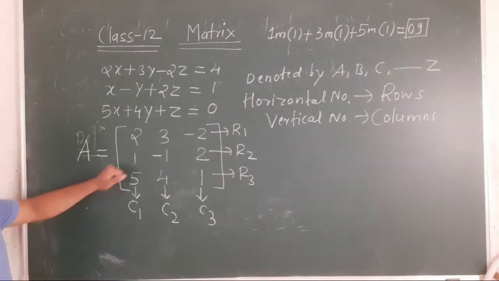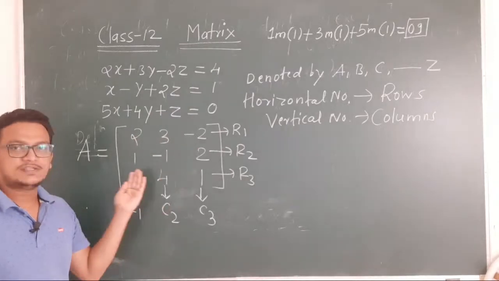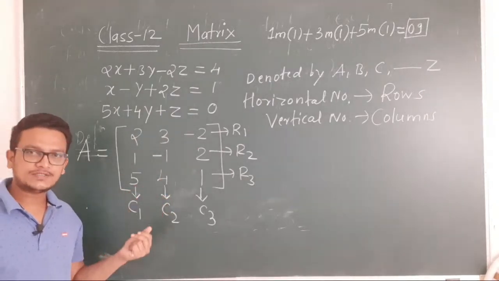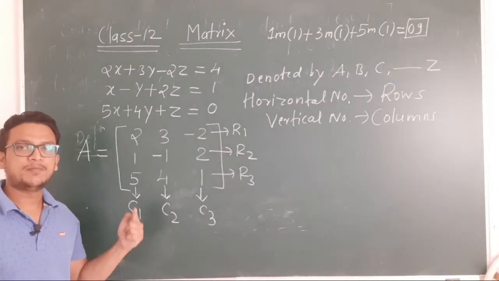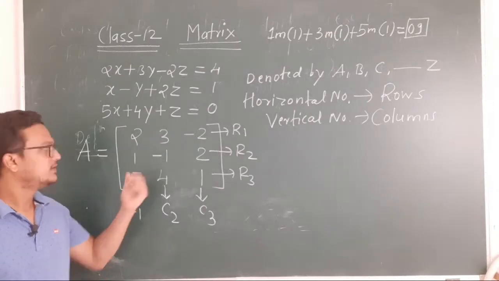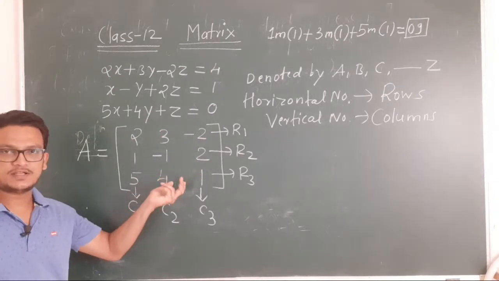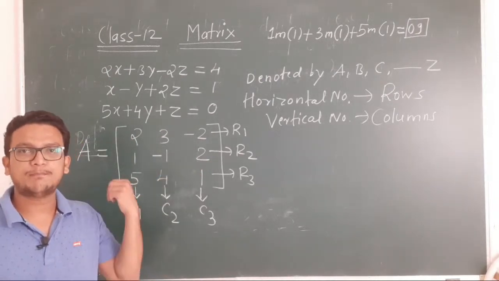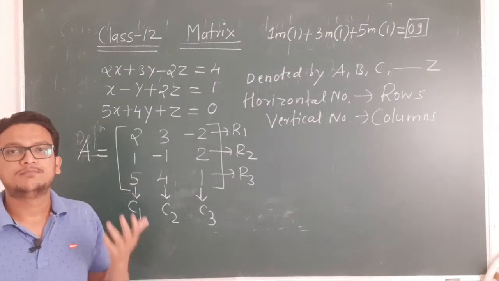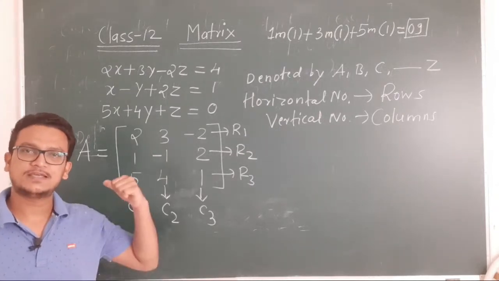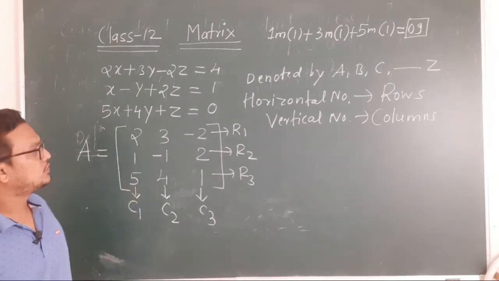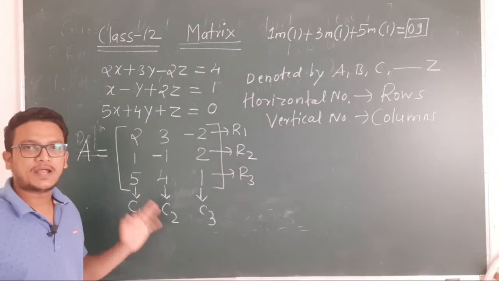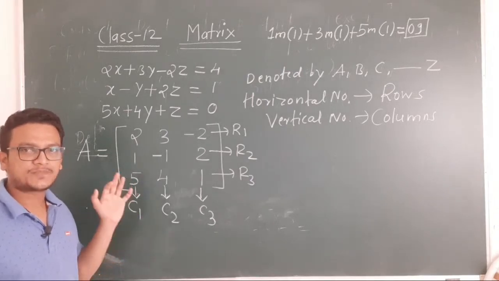Okay, now whatever these numbers are present inside the matrix, these numbers are called elements of the matrix or members of the matrix. Okay, so whatever these numbers are present inside the matrix, those are called what? Those numbers are called elements of the matrix A or members of the matrix A. Understood? Okay, so this is the introduction about the matrix.